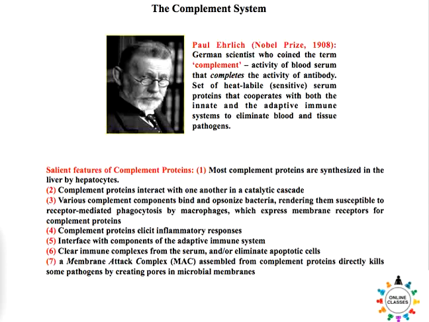Now let us understand some of the salient features of the complement proteins. Number one, most complement proteins are synthesized in the liver by hepatocytes. That means if you are asked which organ or cell types are important for synthesizing the proteins involved in the complement system, you have to know that it is the liver.